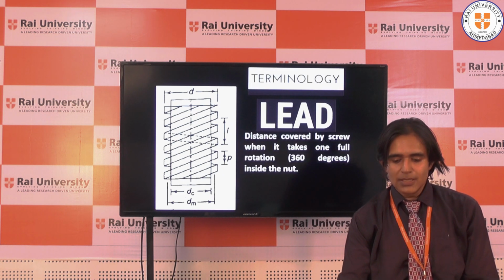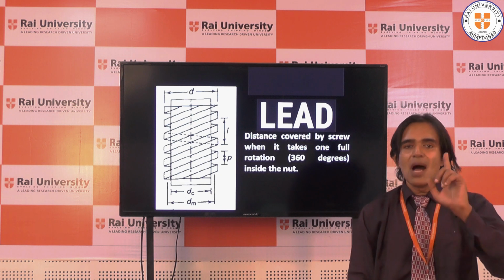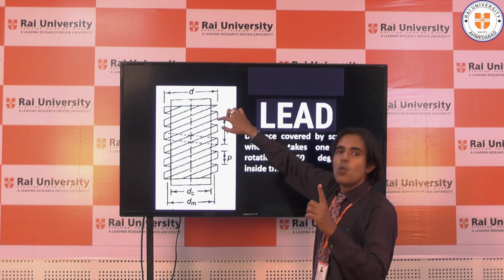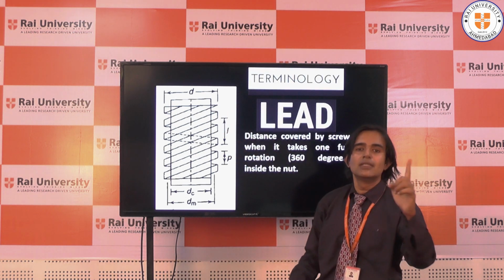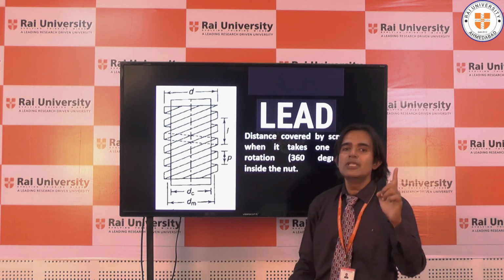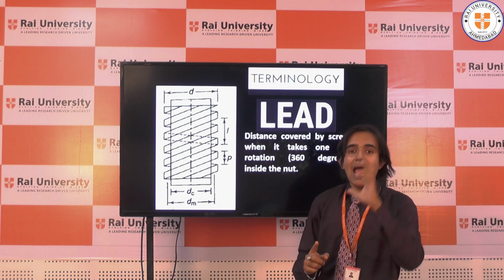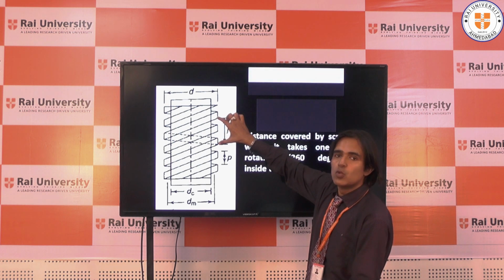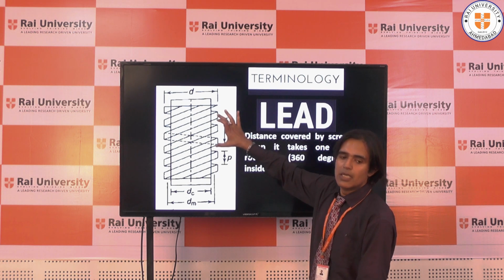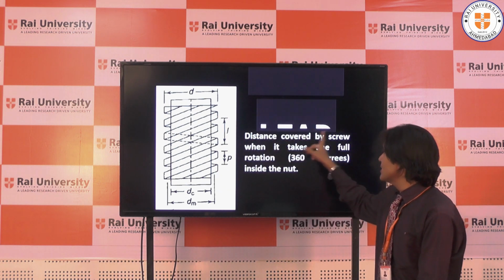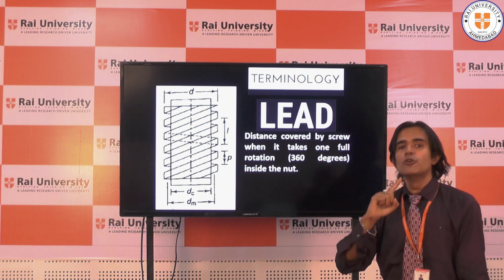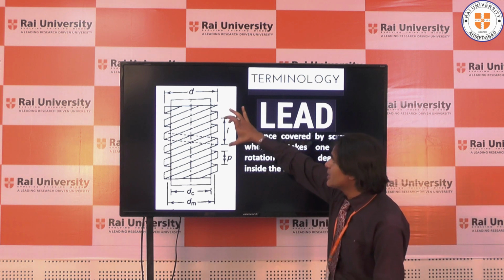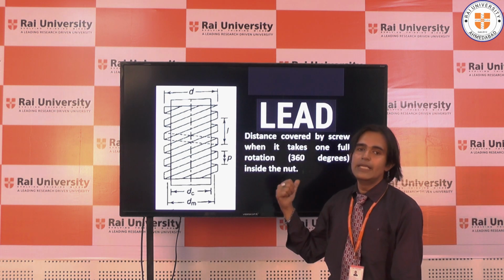Let's move to another term which is called as lead. Now mark here, if I start rotating the handle and when the screw takes one full turn, the nut takes one full turn and returns to that position. At that time, whatever distance is covered by the nut on the screw, that distance is called as lead. So the definition is written here, distance covered by screw when it takes one full 360-degree turn. During that 360 degrees, whatever distance is covered, that is called as the lead.